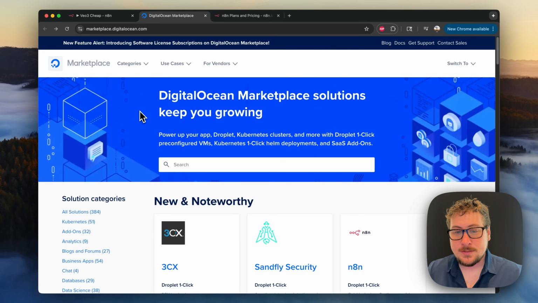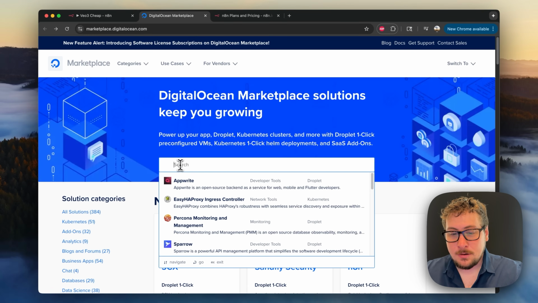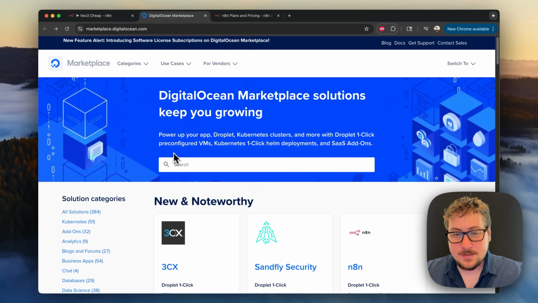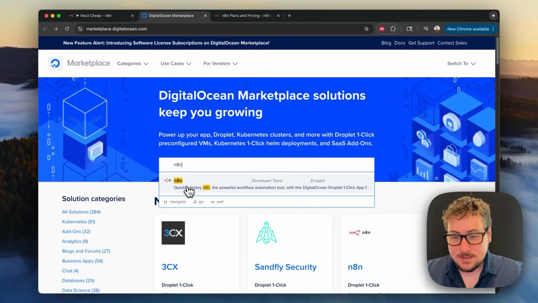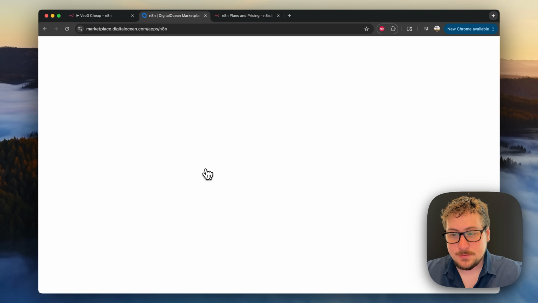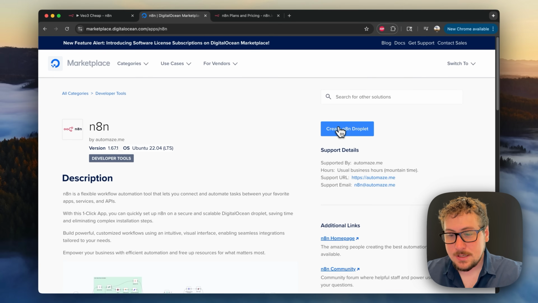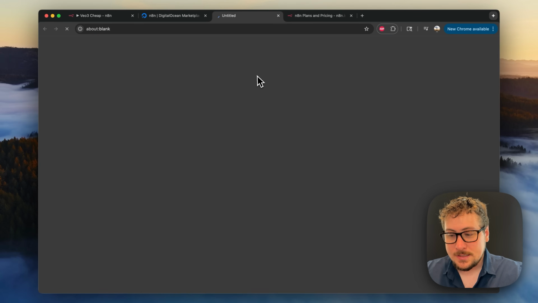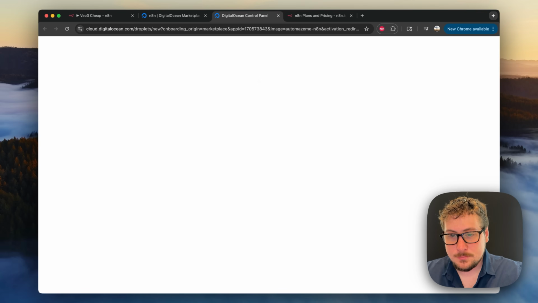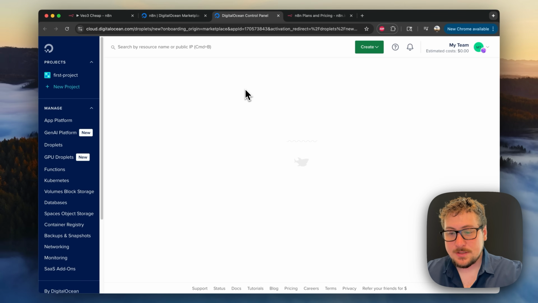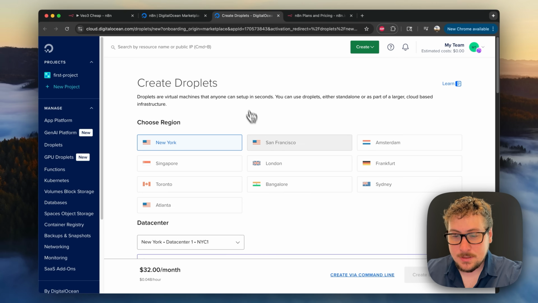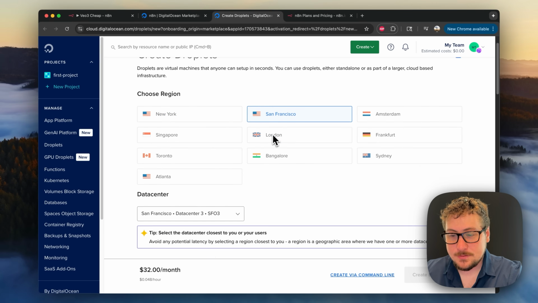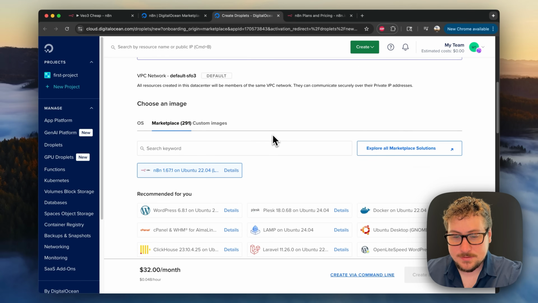We're going to be doing it on DigitalOcean, and you're going to need a domain name to do this, but all you're going to have to do is go to marketplace.digitalocean.com and then search N8N, which will get you this N8N template. You're then going to hit create N8N droplet, and droplet is just like a little server, and you're going to want to hit the location closest to you. So I did San Francisco.